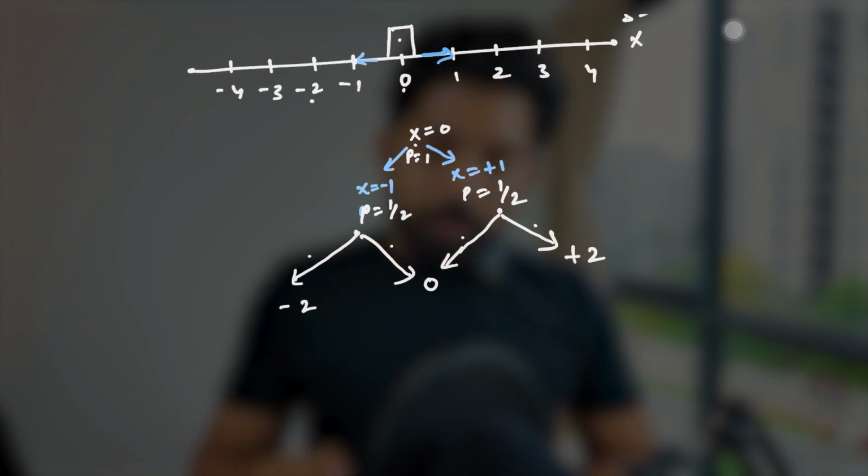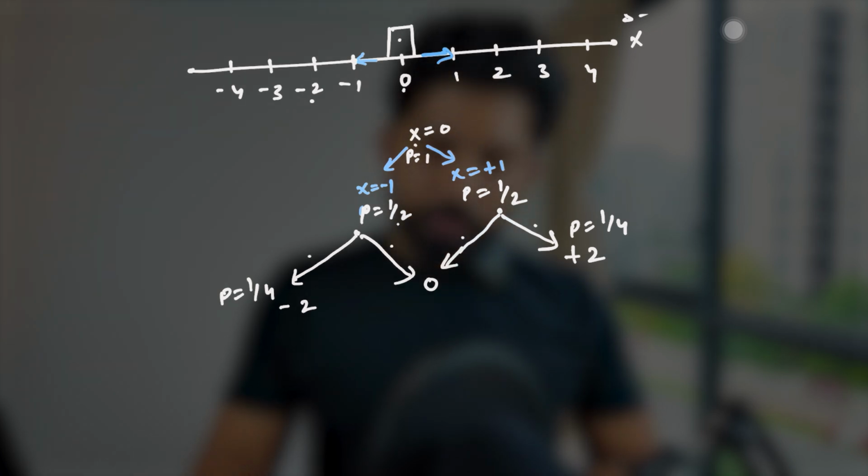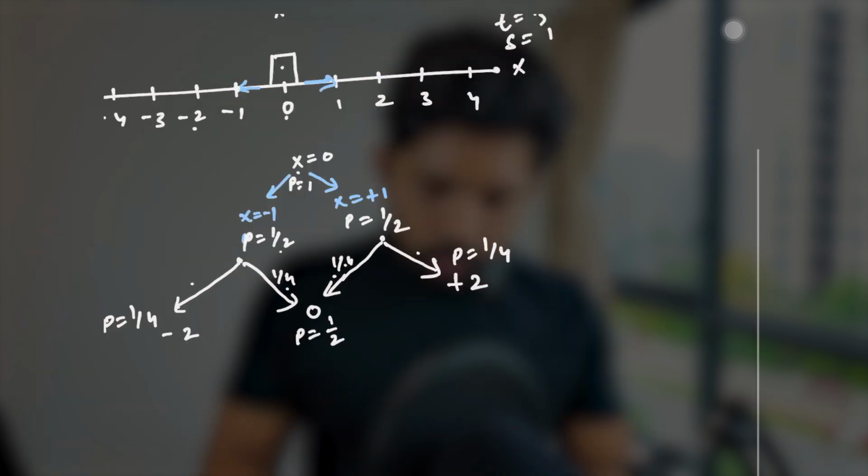So now the probability will be half of this half, right? When we multiply half with half, it becomes p equals 1 by 4. Similarly, it will also be 1 by 4, meaning the probability of coming here is 1 by 4 and here also 1 by 4. Then this also, it will be 1 by 4. So when we have these two probabilities, we add them and it becomes 2 by 4, which is 1 by 2. So we have covered until this, right?